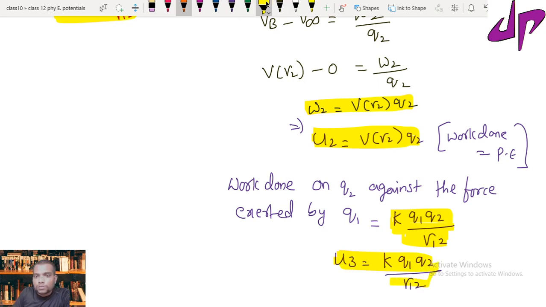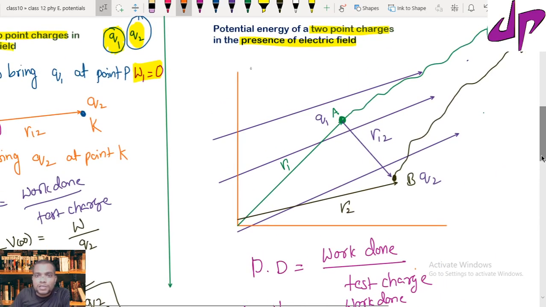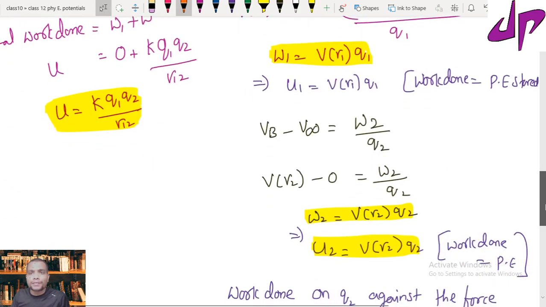Now what is the total potential energy of the system? To write the total potential energy of the system, we need to combine the work done to bring charge Q1 and the work done to bring charge Q2, plus the repulsive force which is present. To overcome the repulsive force, some work has to be done between the two charges. So that we should add.